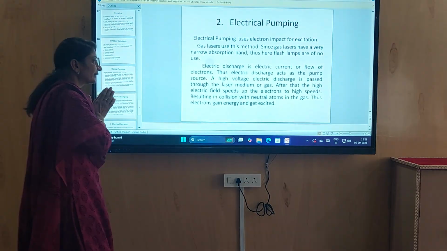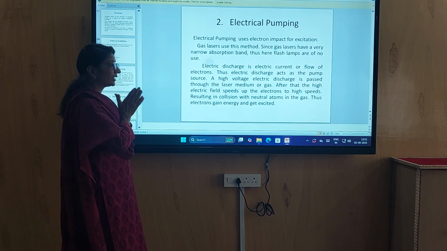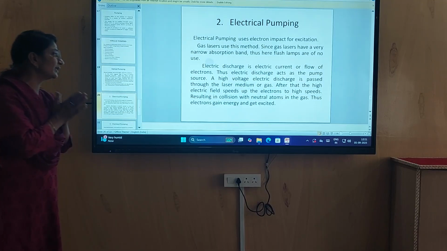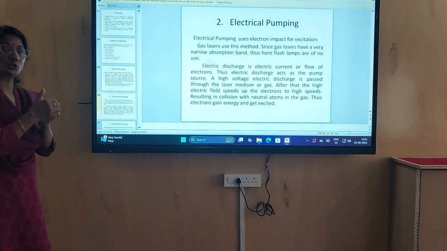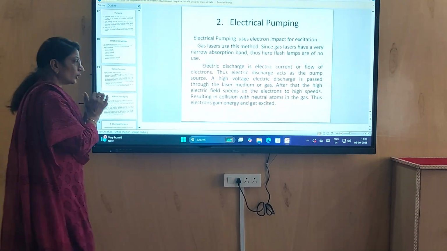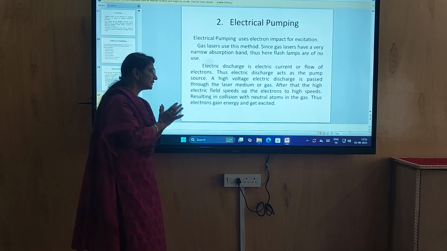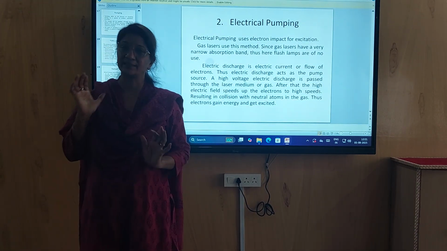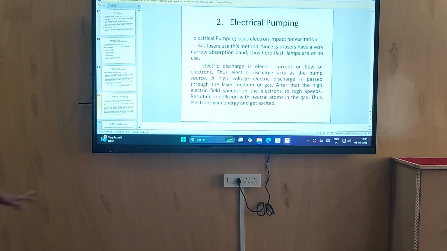A high voltage electric discharge is passed through the laser medium of gas. The high electric field speeds up the electrons to high speeds, resulting in collisions with neutral atoms in the gas. Thus, the atoms gain energy and get excited. This is this type of pumping.